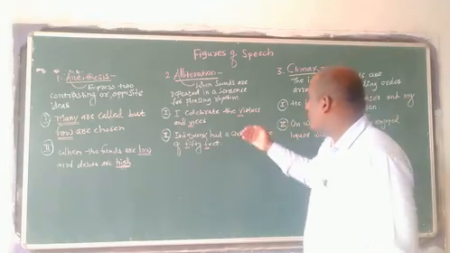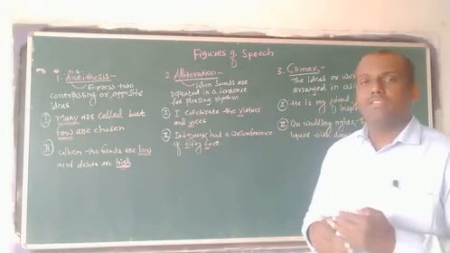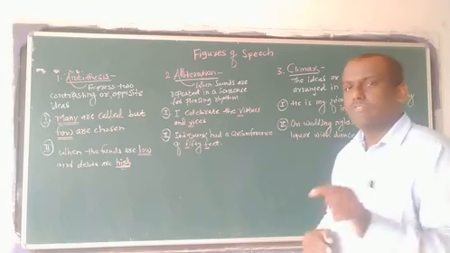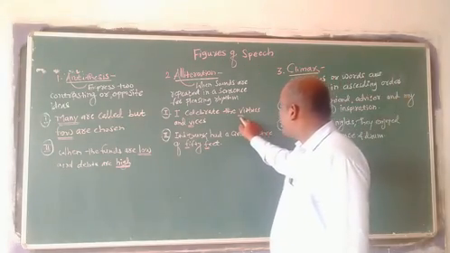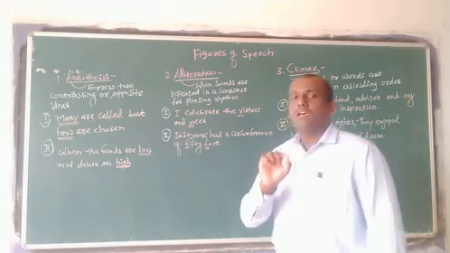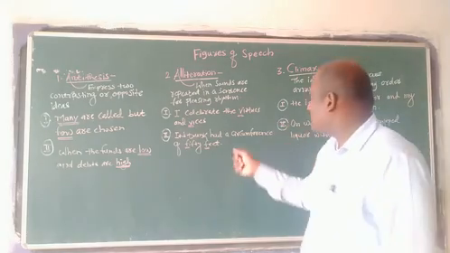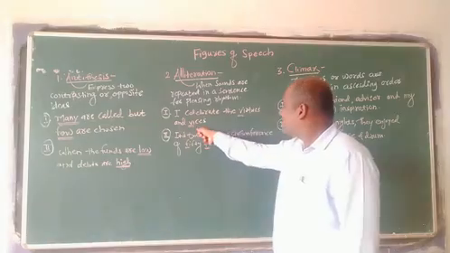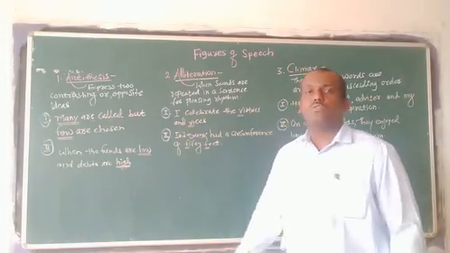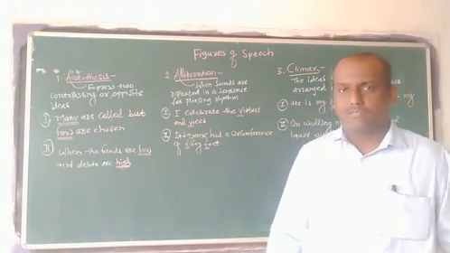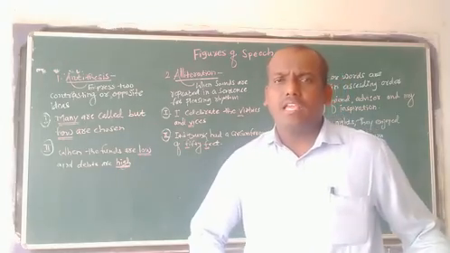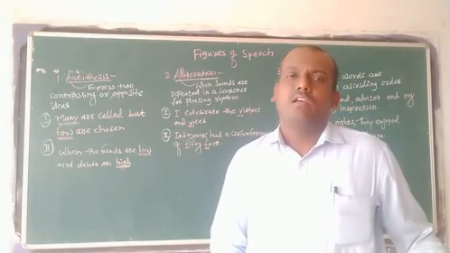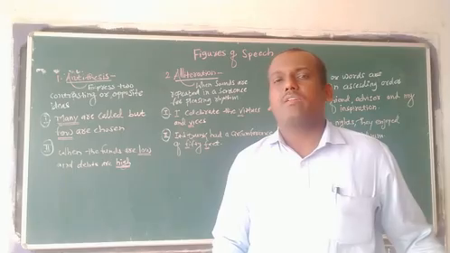If a particular word is repeated, then that is repetition, which is a different figure of speech. If only a particular sound, an alphabet such as V, is repeated here, V sound is repeated, so the figure of speech is alliteration. Alliteration is very easy to understand, a very simple thing among figures of speech.